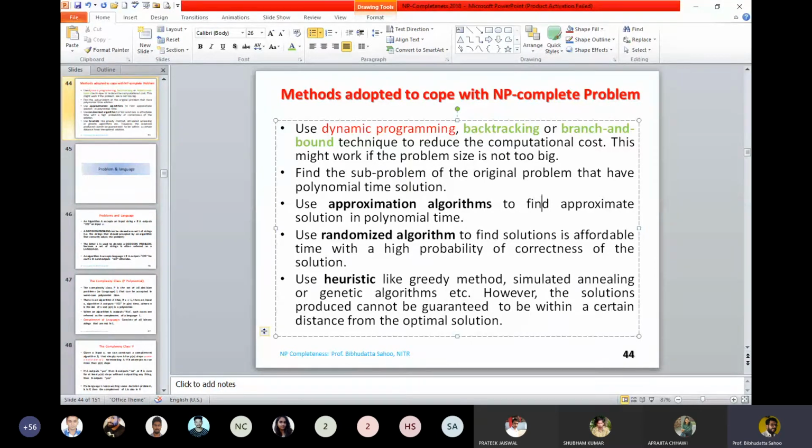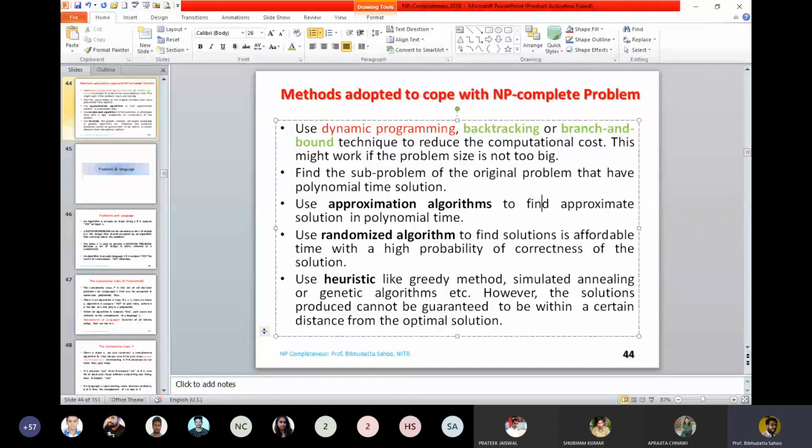Simply remember this much: there are optimization problems which can also be solved using the divide and conquer paradigm, provided the problem exhibits such a property. Now, these other conventional paradigms like dynamic programming, backtracking, and branch and bound are also used to find the solution to an optimization problem.